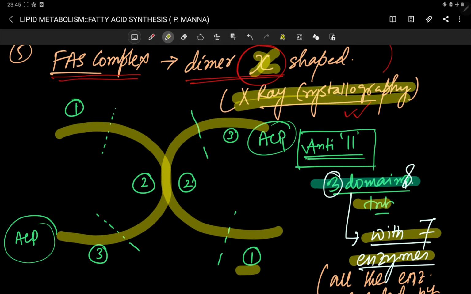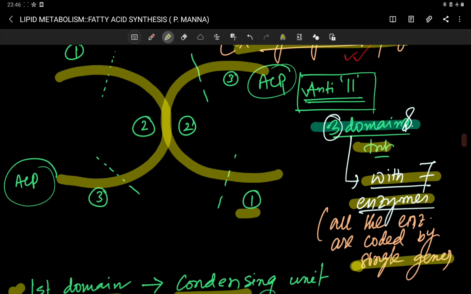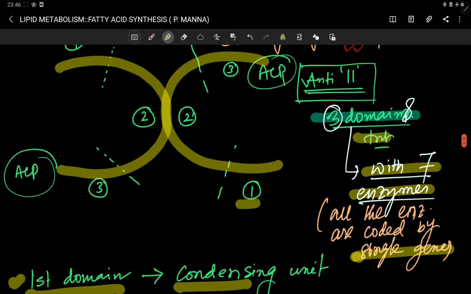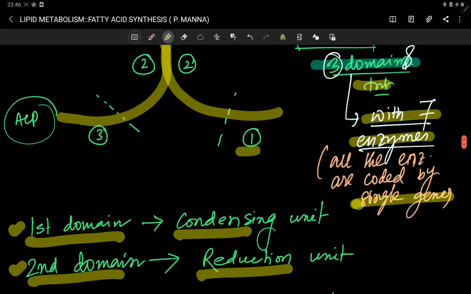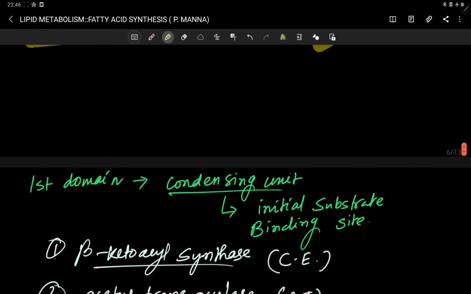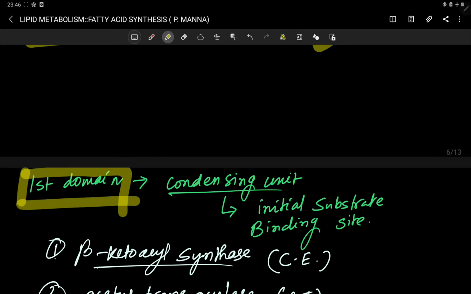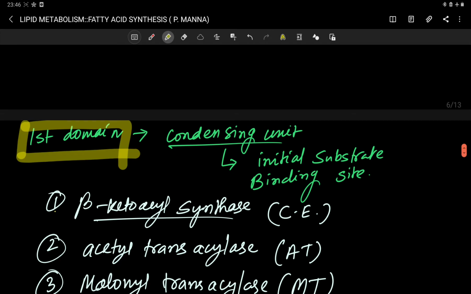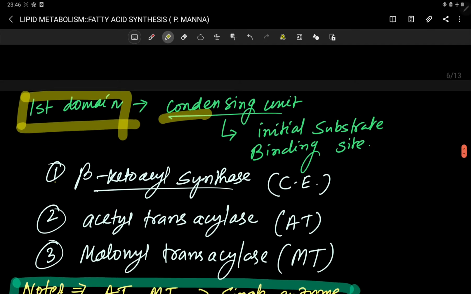Okay, each monomeric subunit has 3 domains and 7 enzymatic activities. All these enzymes are synthesized by a single gene. Enzymes are proteins. First domain, the condensing unit. Second domain, the reduction unit. Third domain, the releasing unit. All right, so the first domain, the condensing unit, is the unit where the initial substrate is bound. Its enzymatic activity, listen carefully.